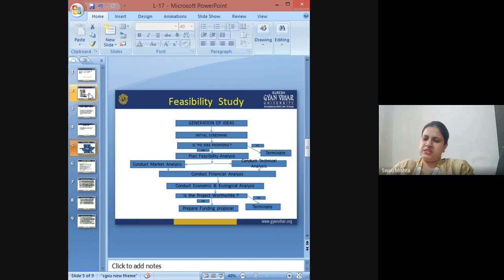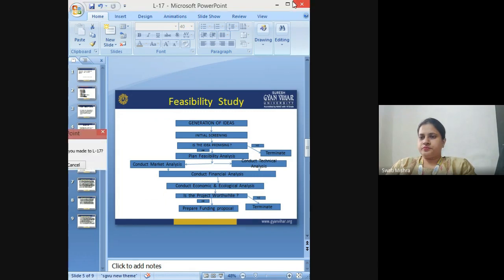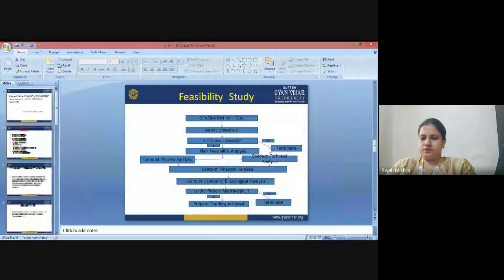Here a feasibility study model is given to you, if you can see correctly. The first step of feasibility analysis is the generation of ideas. Once the ideas are generated, they are sent further for initial screening.